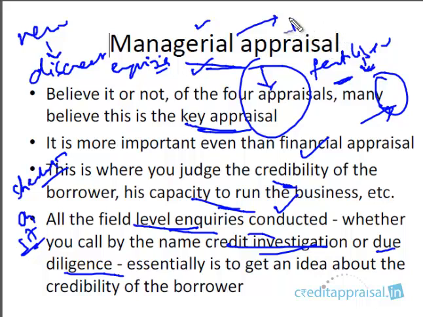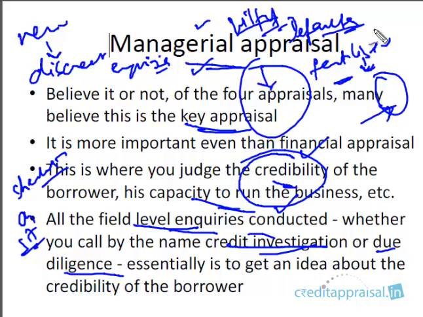You might have encountered a term called willful defaulter. Willful defaulter means this person has funds to repay, but he's not repaying. So he has borrowed funds from the bank, but he doesn't want to repay. So these are people who have very low credibility. These are people whose integrity is low. You don't want to be dealing with that sort of a person. If you can identify such borrowers, if you know that a particular promoter has this sort of a mindset, his integrity is not good, even before sanctioning, that will be great. As a banker, that would be fantastic, because then there is no risk of the account turning bad.